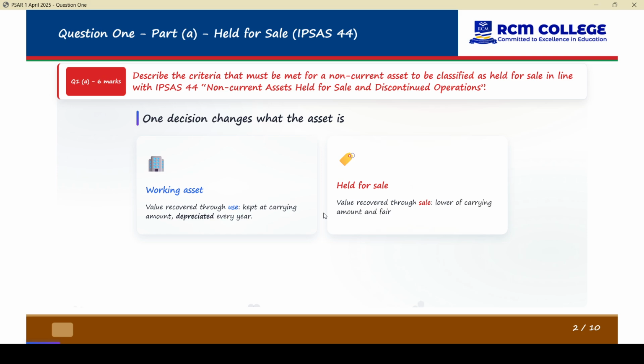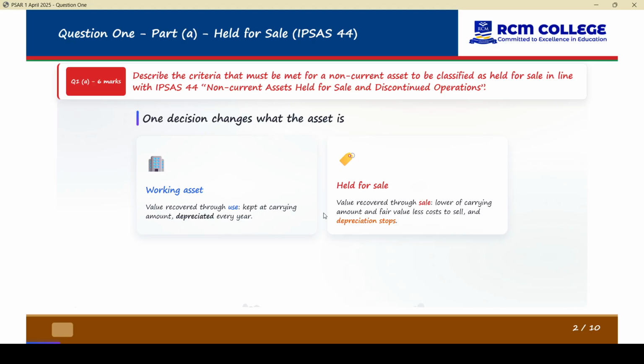Now, when we talk about an asset as held for sale, that is the moment the entity decides to seriously sell that asset. So the economics will change. The only way you can recover the value from that asset is not through the continued use of that asset, because you no longer need it. Sometimes an asset can be idle but for future use. But this one is not idle. You no longer need that asset, and the only way you can recover value from it is through sale and not through continued use.